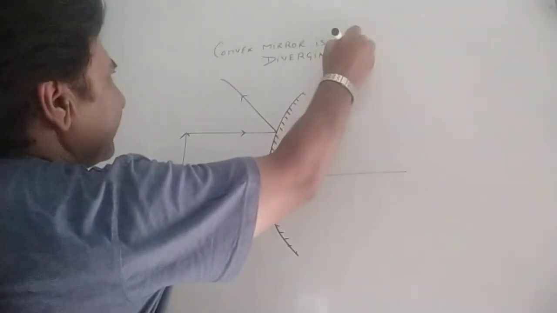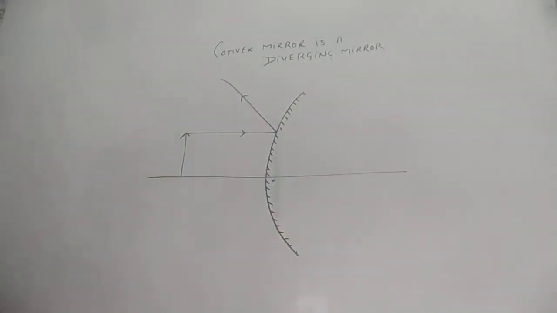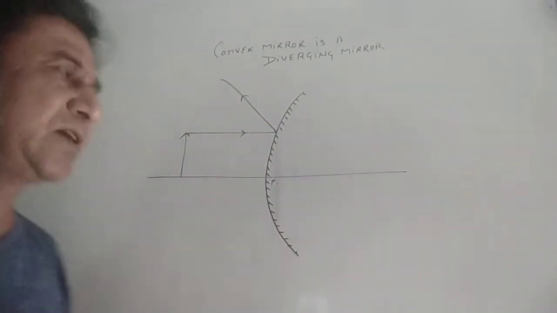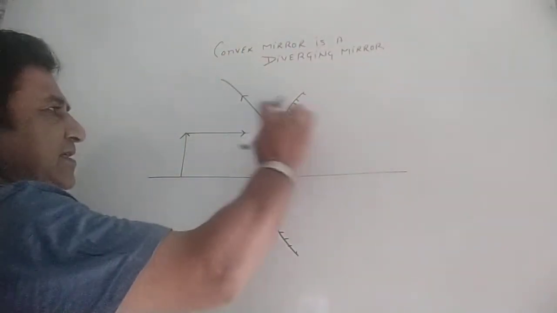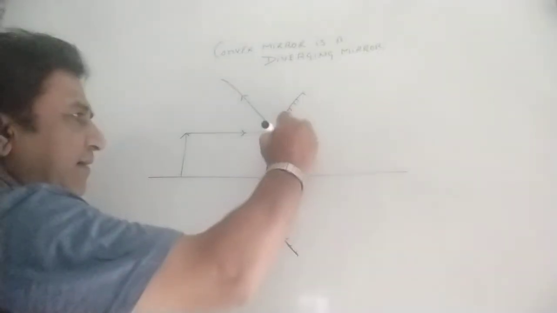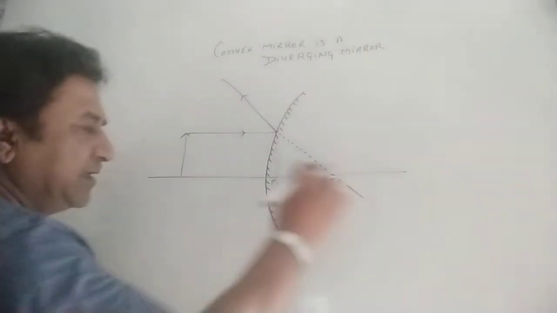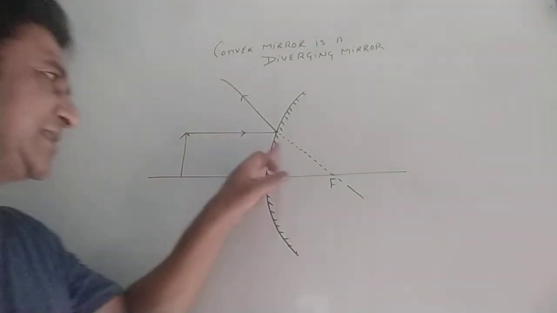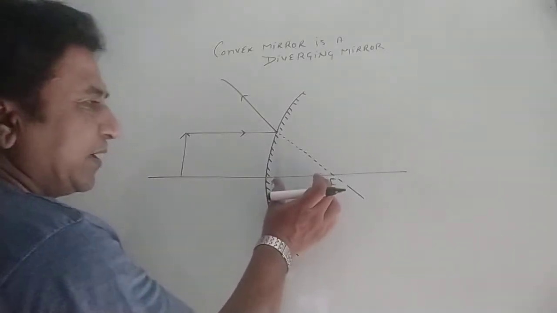Diverging mirror. So we are making a ray diagram to understand what kind of images are being produced by the convex mirror. So it is going this way, diverging. This reflected ray diverges, but it appears to pass through the focus. So we try to pass it from the focus. As it appears obvious, it is going to make a virtual image.